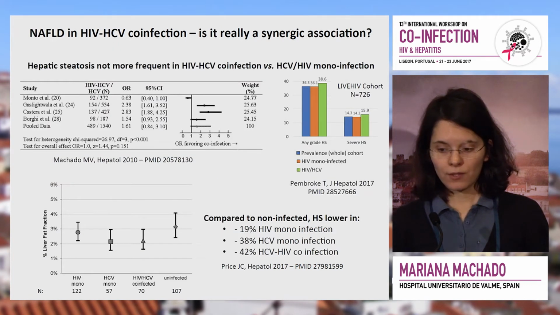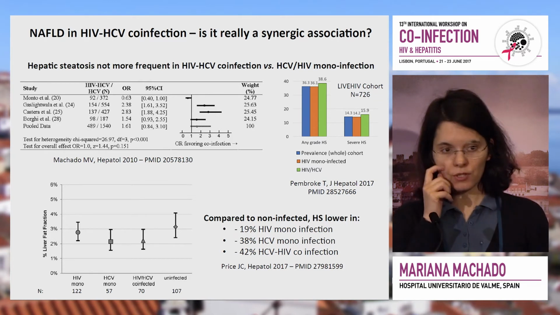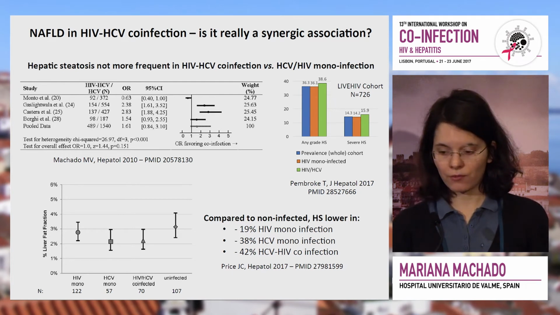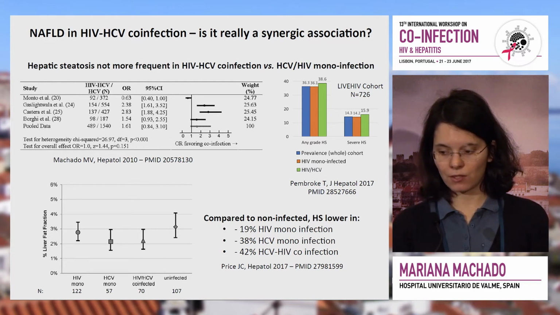What about HIV-HCV co-infection? Is it really a synergistic association? Several studies did show a higher prevalence of steatosis in co-infected versus HIV mono-infected patients. However, a meta-analysis did not confirm that. It showed no higher prevalence of hepatic steatosis in co-infected patients.